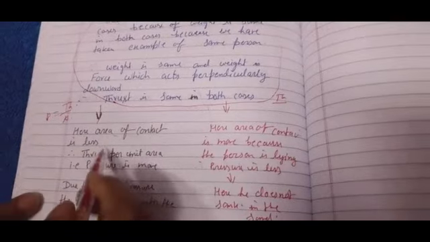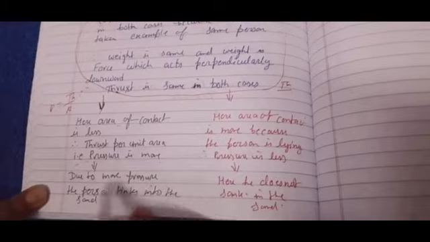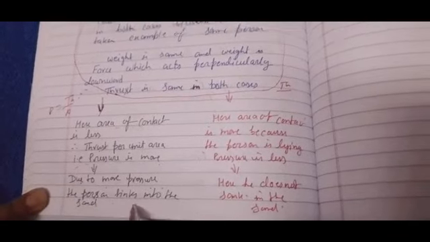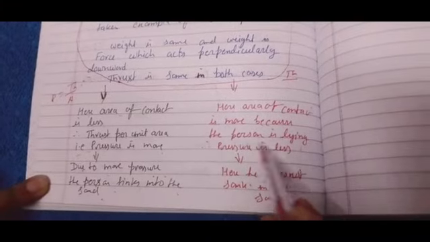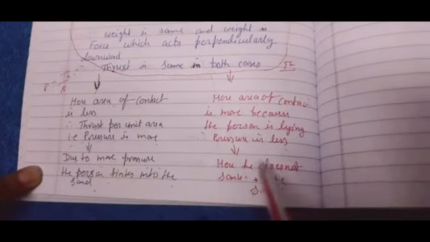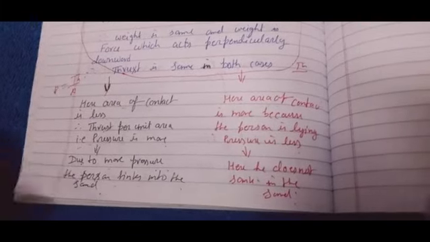Here the area of contact is less, therefore thrust per unit area, that is pressure, is more. Due to more pressure, the person sinks into the sand. Here the area of contact is more because the person is lying. Pressure is less, so here he does not sink in the sand.